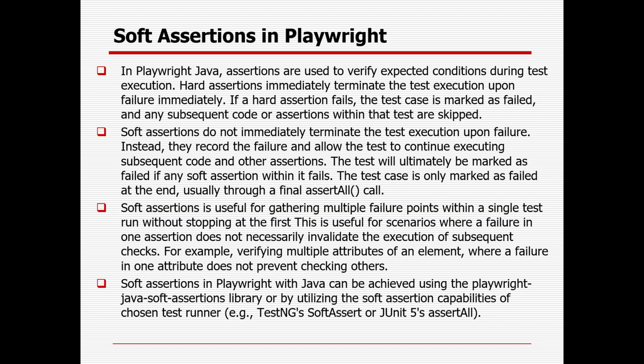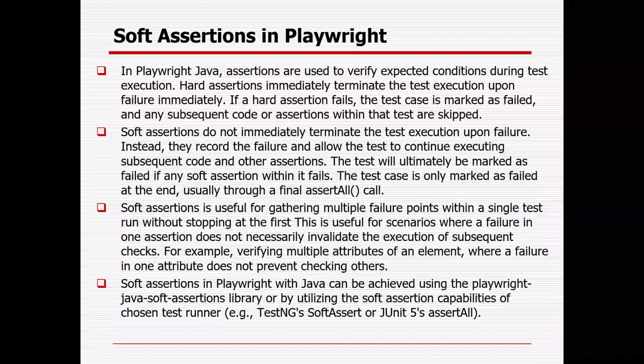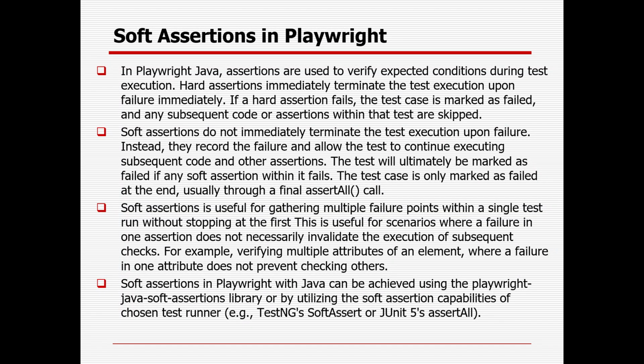Soft assertion is useful for gathering multiple failure points within a single test run without stopping at the first. This is useful for scenarios where a failure in one assertion does not necessarily invalidate the execution of subsequent checks. For example, verifying multiple attributes of an element where a failure in one attribute does not prevent checking others. So you can gather all the failures in a single execution and do the analysis after that. That way you no need to run every line of code again to analyze, figure it out and fix the code.